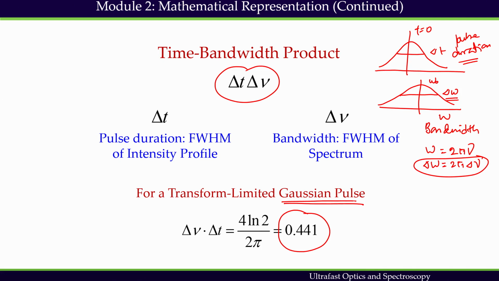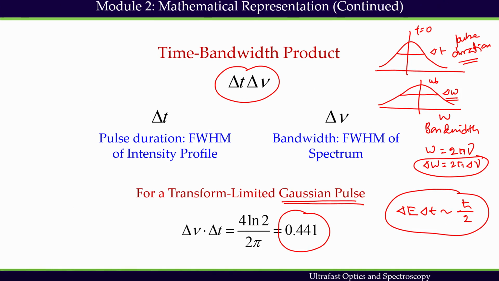This relationship is similar to the time energy uncertainty principle in quantum mechanics, which looks like delta E delta t is greater than or equal to h cut by 2. It is quite similar to this uncertainty principle, which suggests that a shorter pulse requires a broader spectrum.